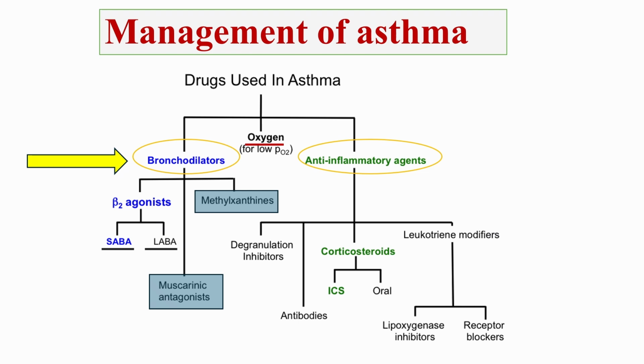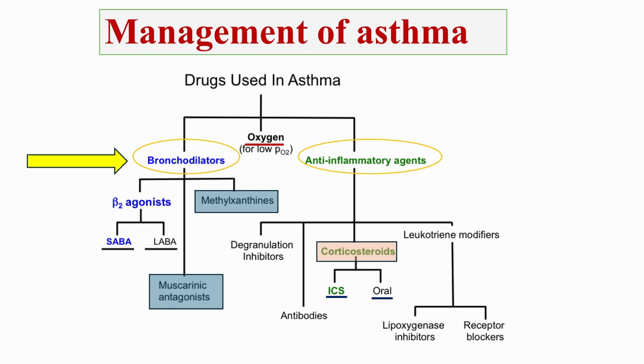Next, we move to the anti-inflammatory agents, which are critical in controlling the underlying inflammation in asthma. A key group here is the corticosteroids, available in two forms: inhaled corticosteroids, or ICS, which are the mainstay of long-term asthma control, and oral corticosteroids, which are typically reserved for severe or uncontrolled asthma.